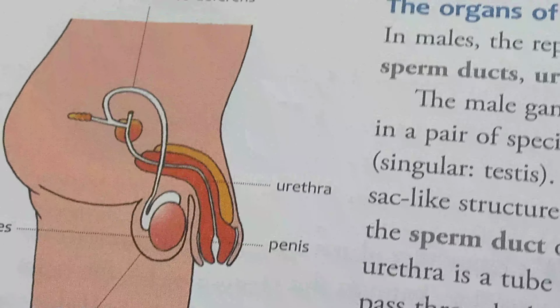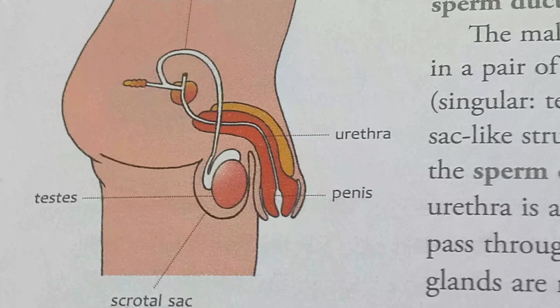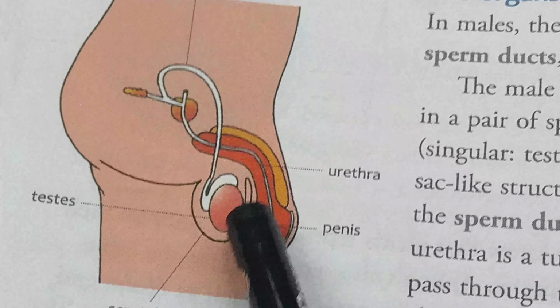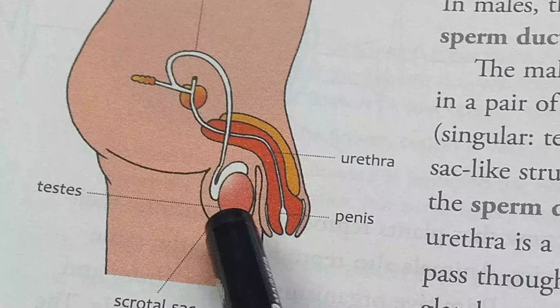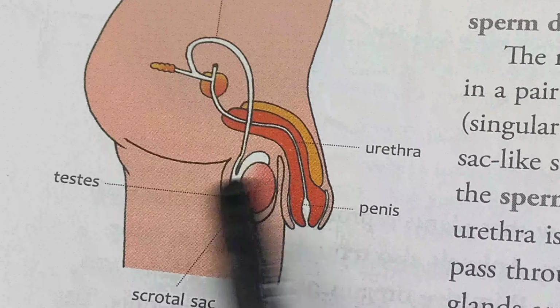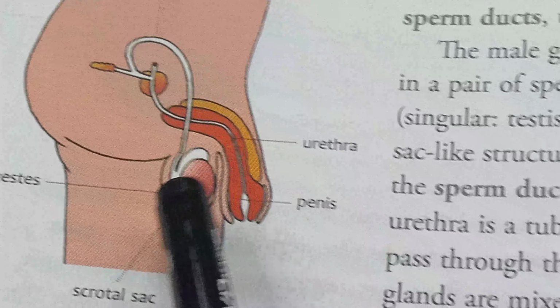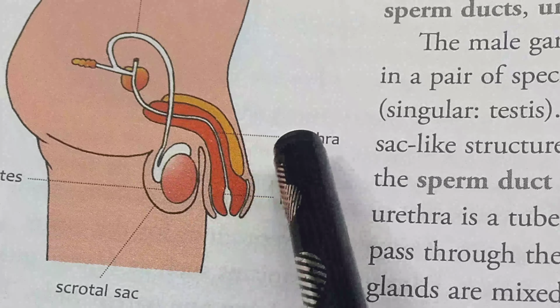So look at the body. That is testes. Testes located outside the male body in a sac-like structure is known as scrotum. And that is urethra.